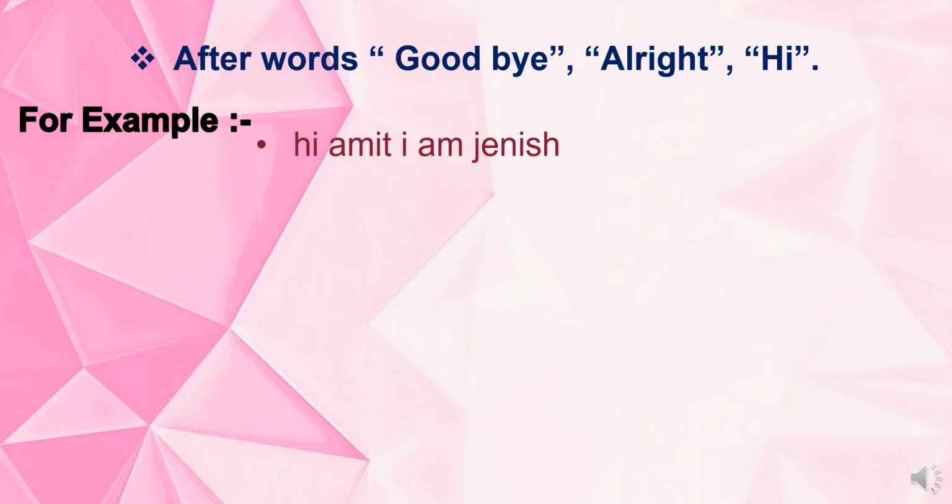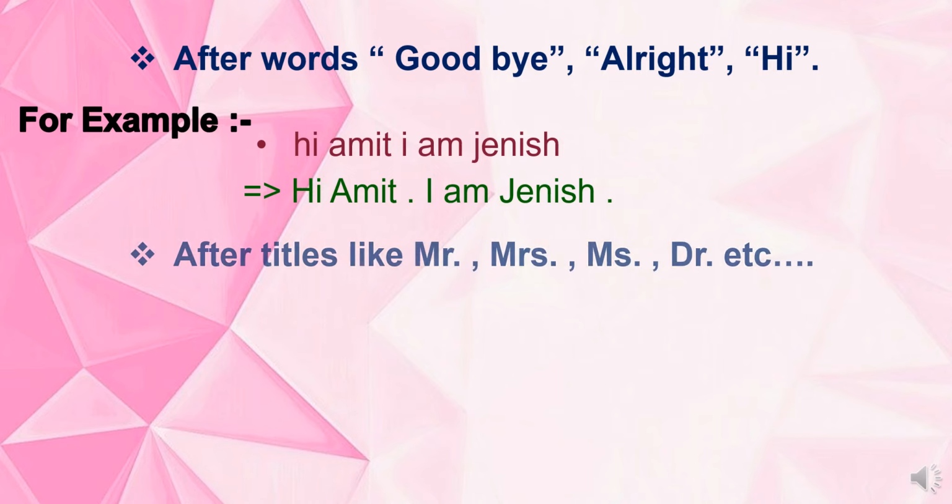So the H of hi will be capital, the A of Amit will be capital, then we will put a full stop. Hi Amit, then a full stop, then the rest of the sentence, I am Janish. So let's see the answer of this sentence. Hi Amit, I am Janish. This is the answer of this kind of sentence.